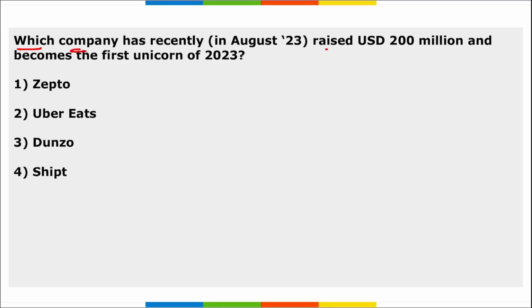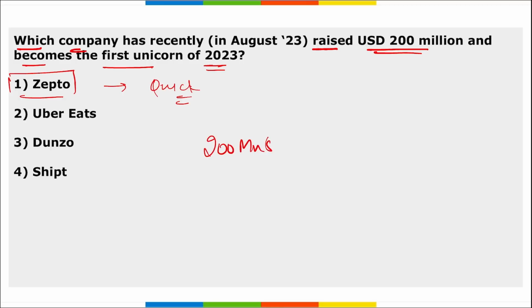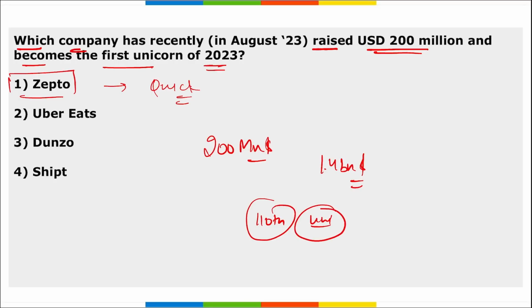Next is, which company has recently raised $200 million and became the first unicorn of 2023? It is Zepto, right? It is a quick commerce platform, and they have raised $200 million in a Series E funding round at a valuation of $1.4 billion, becoming the only Indian startup to turn a unicorn in 2023 and the 110th unicorn of India so far, that is Zepto.